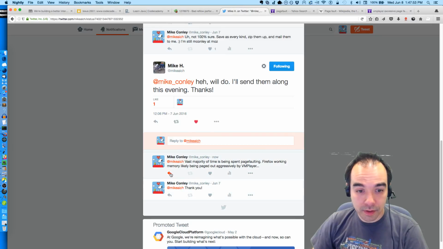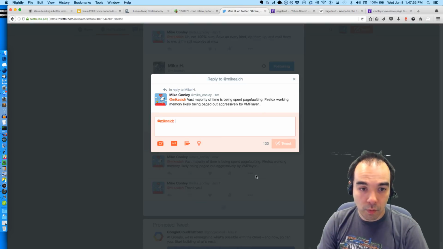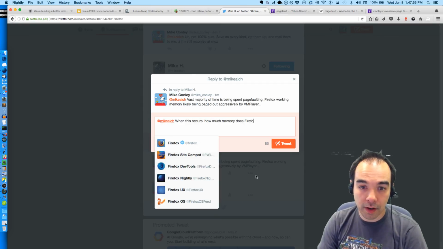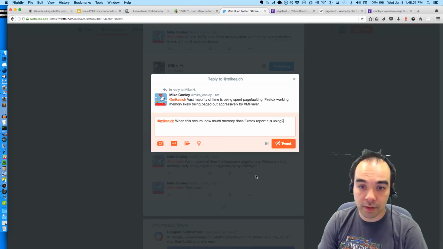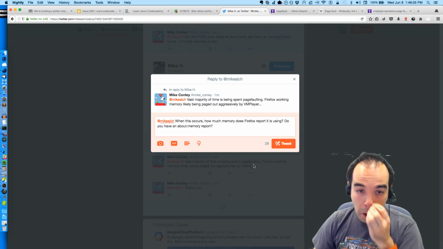Well, it's also possible, when this occurs, how much memory does Firefox report it is using? Do you have an about memory report?